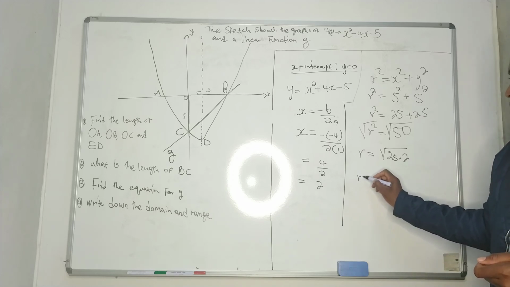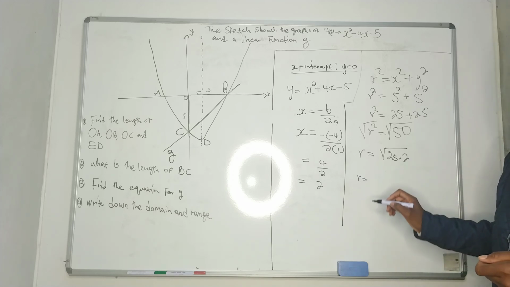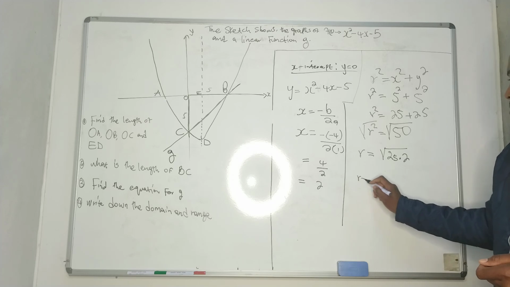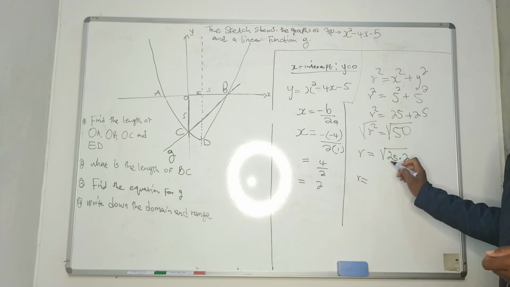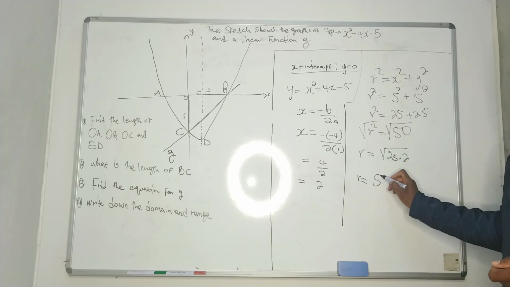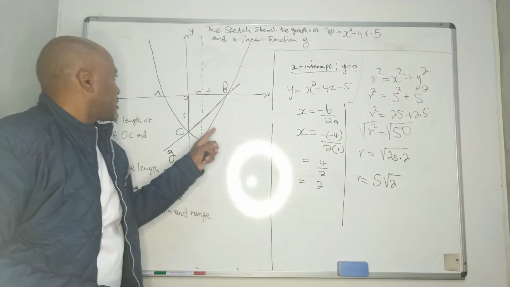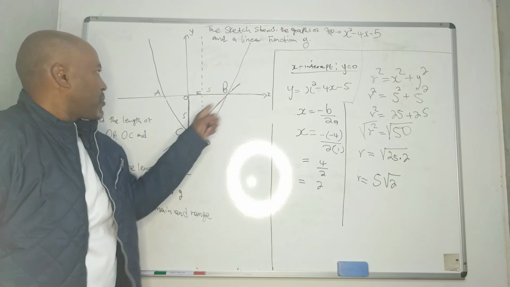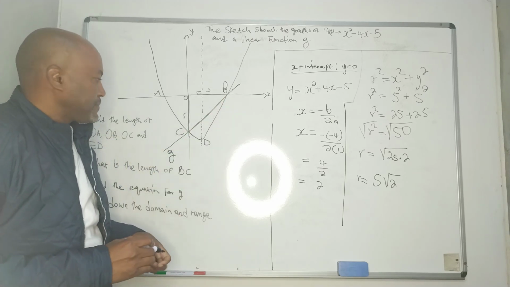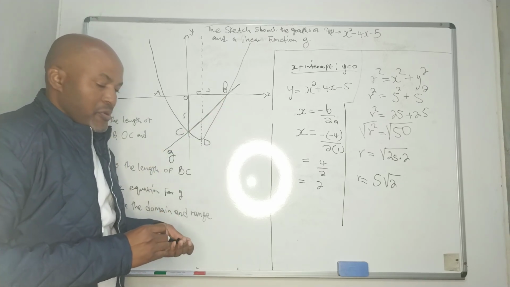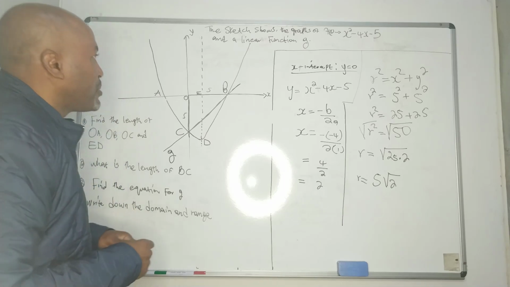Then r equals, the square root of 25 is 5, then we remain with root 2. We can solve that one. This is the answer. This is the what? The value for this side, okay? I hope we are still on the same page.